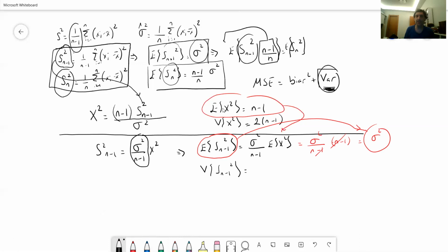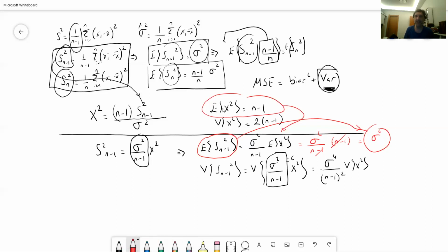This is going to be equal to the variance of this whole. Now let me write all of the terms here, x squared. Note that this is a constant, so in the variance operator, it's just like c times x squared. So we are going to take this out as a square term. So this is going to be sigma to the power 4 over (n minus 1) squared. And this is going to be the variance of x squared.